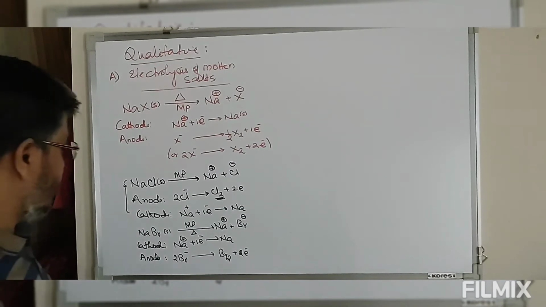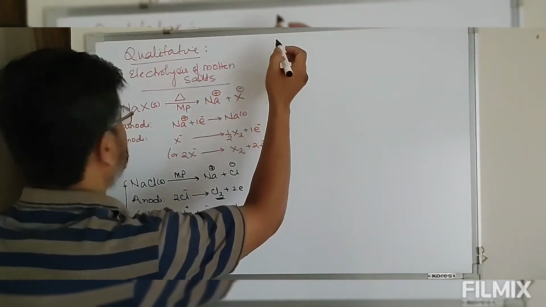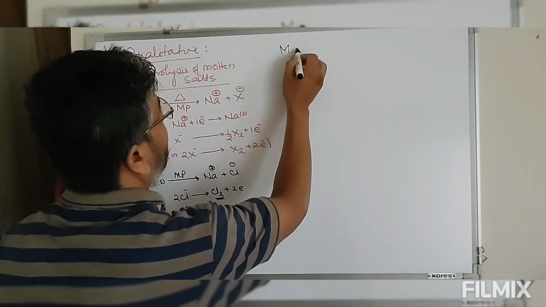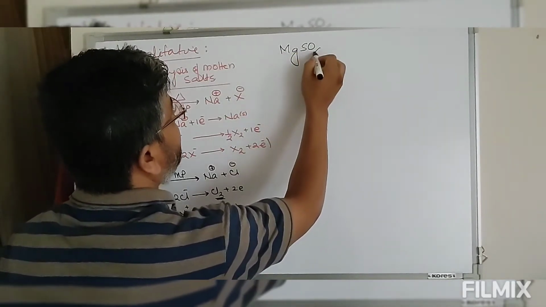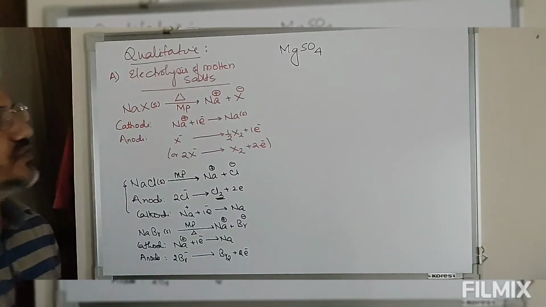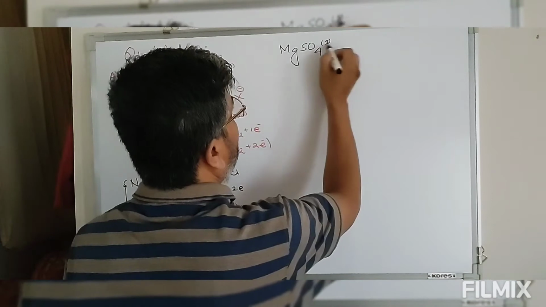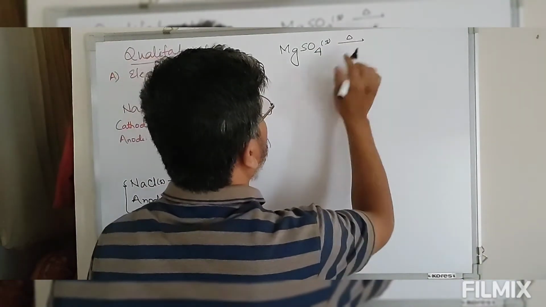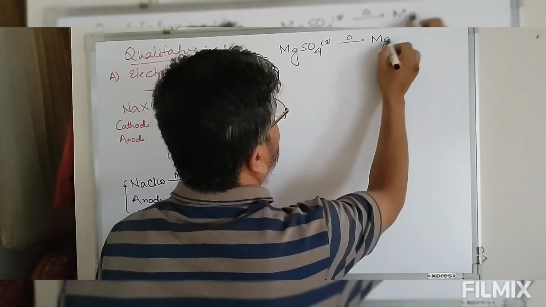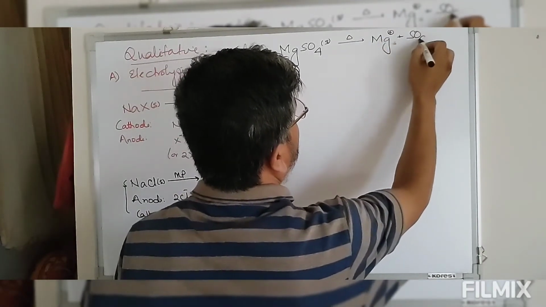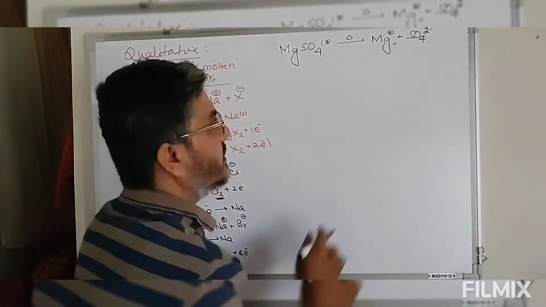So let's take this example. Magnesium sulfate. Now suppose we have this magnesium sulfate solid, on heating at its melting point, we have magnesium ion plus sulfate ion.